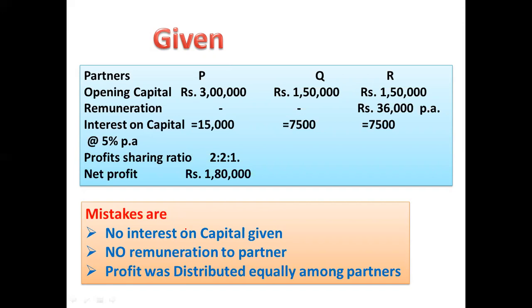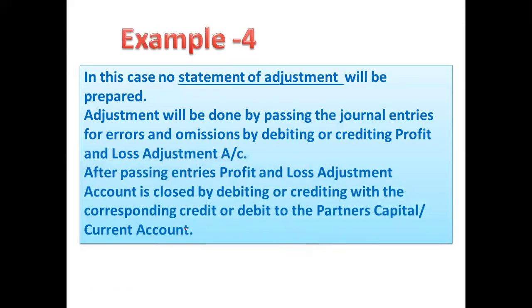One thing you need to understand is that in this case, no statement of adjustment will be prepared. When a single entry is asked, we prepare an analytical table of every partner, debit, credit, debit, credit. But in this case, no analytical table will be prepared. The adjustment will be done by passing journal entries for errors and omissions by debiting or crediting the profit and loss adjustment account.